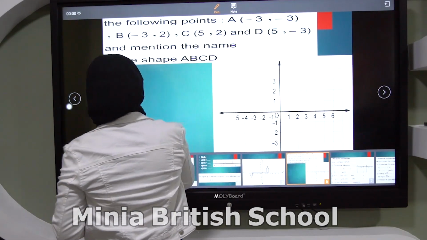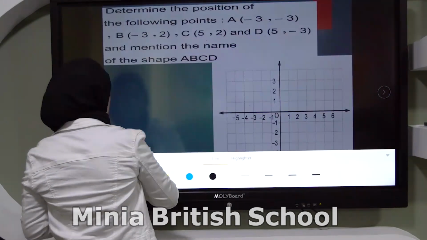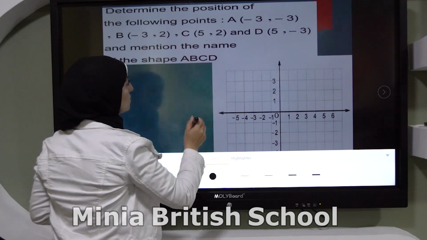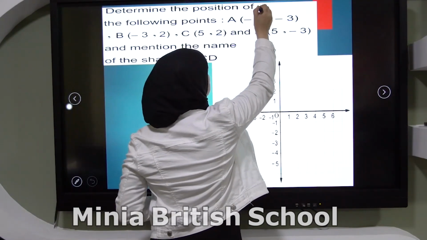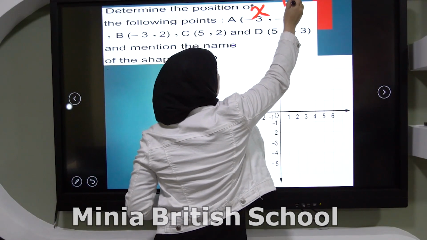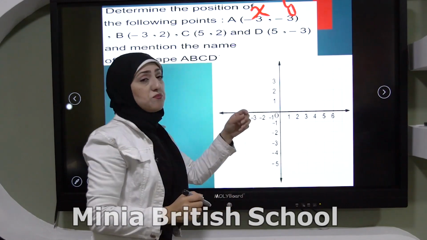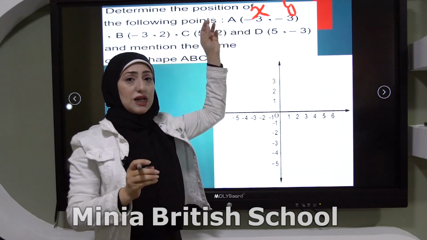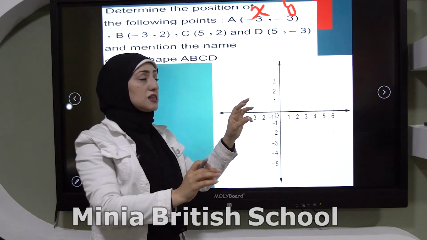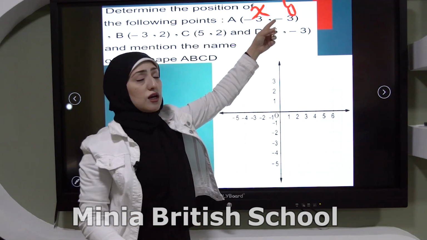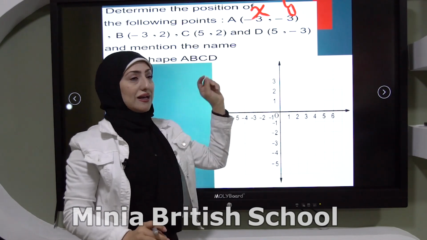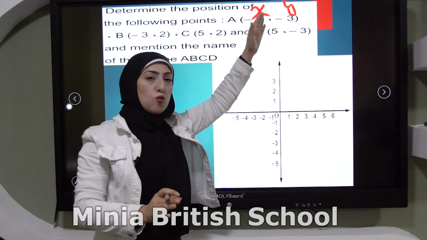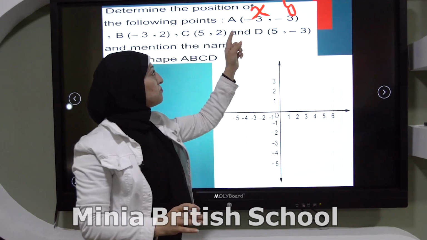This is called X and Y. The first number represents the X, it means it's on the X-axis, and the next number represents the Y-axis. So here, A, always X and Y.